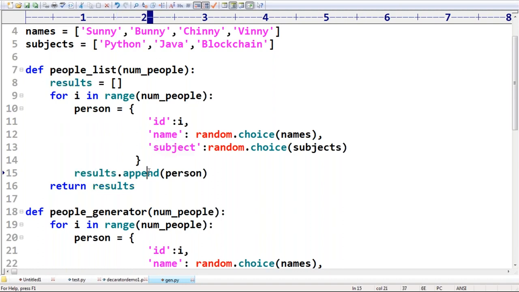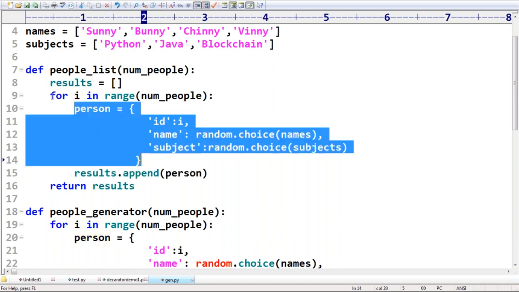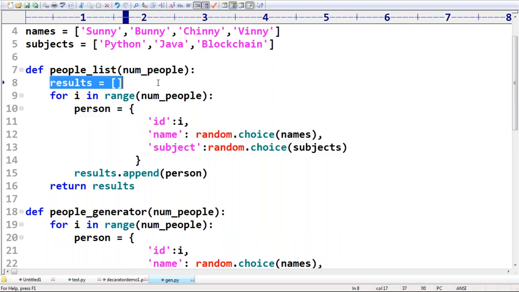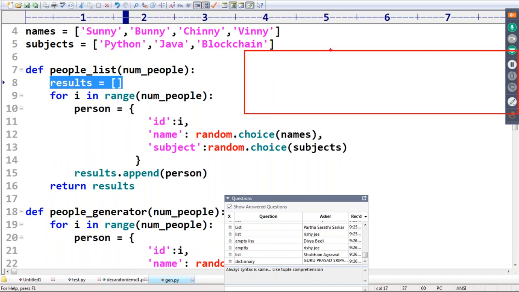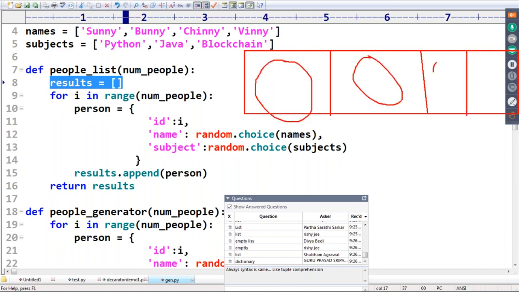Sir, results dot append person. This person dictionary object I'm going to add to this list. Are you getting? Now have a look once. I have a list. In this list, every object itself is nothing but a person object: first person object, second person object, third person object, and so on. Every person object is a dictionary: ID, next name, next subject.